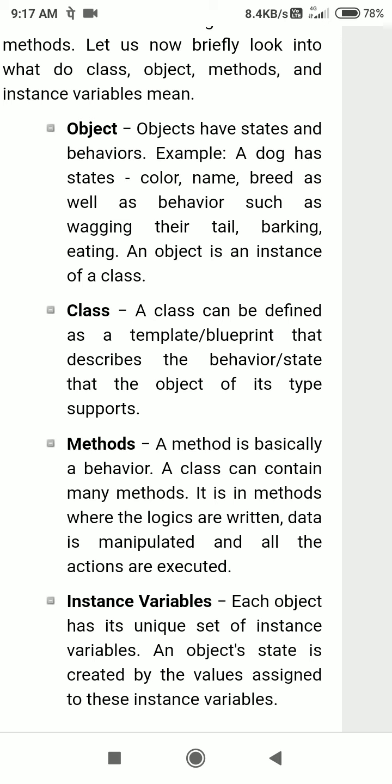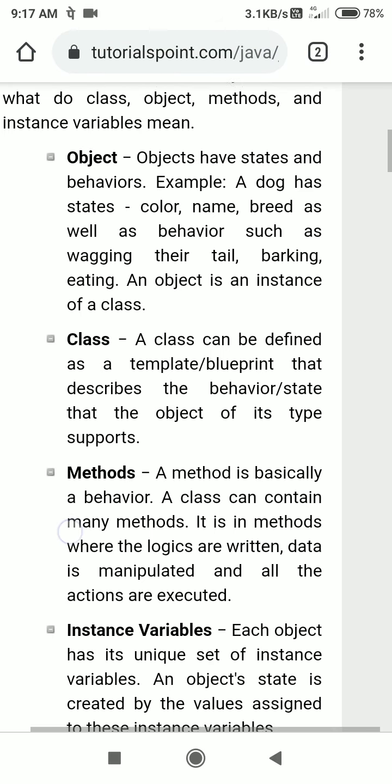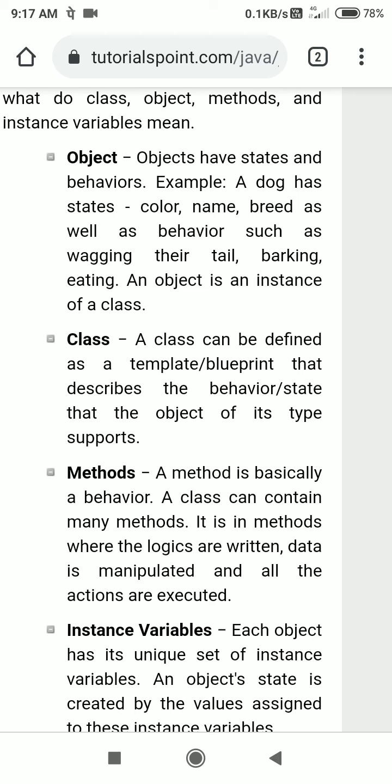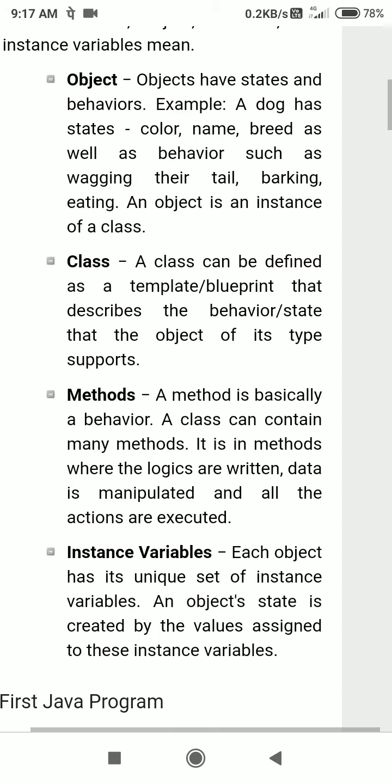So what does the class mean? A class you can call a collection of entities of similar types, and you can create an object of that class. See, there is a human class. We know which are the states of the human class. We are having color, we are having weight, we are having names as well. And what is the behavior? We walk, we speak, we learn. These are the behaviors of the human class.